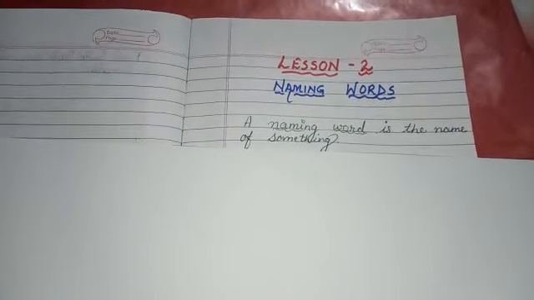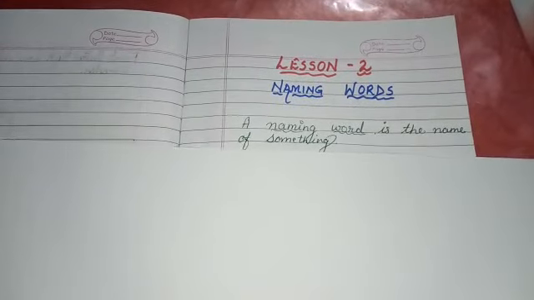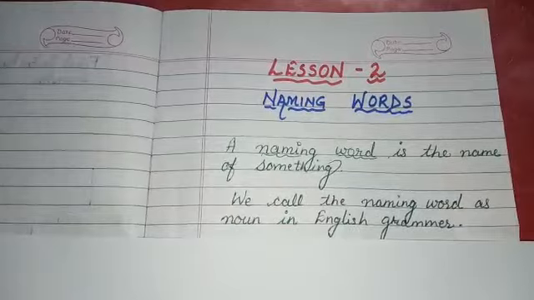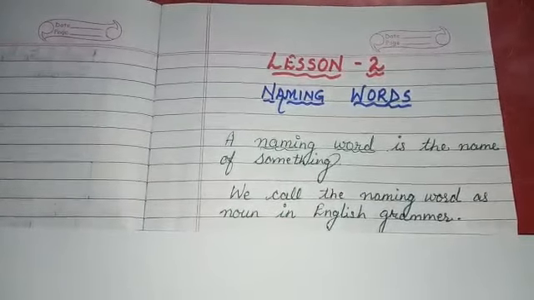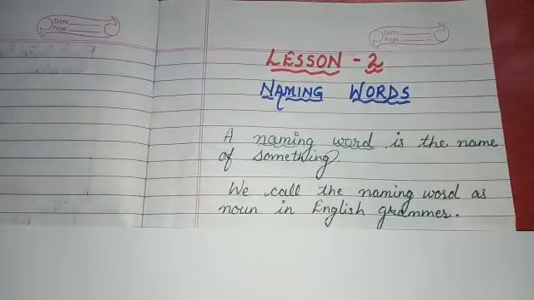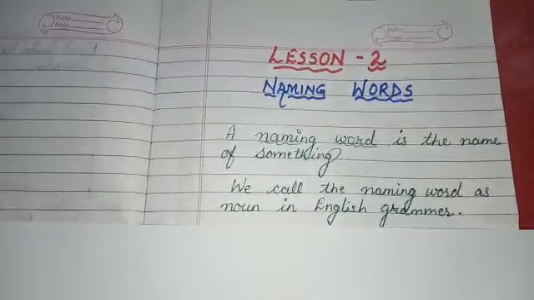Today we are going to start lesson number 2 in English language, that is naming words. We have already started this. What are naming words? Naming word is the name of something. Now that something can be the name of a person, place, animal or thing. So we call the naming word as noun in English grammar. So children, you all must have remembered that we had studied about the name of the person, place, animal or thing before also.